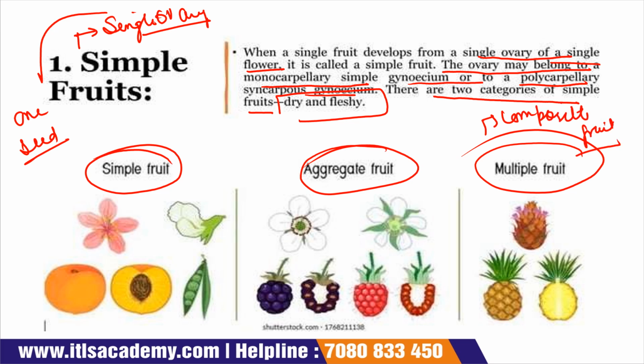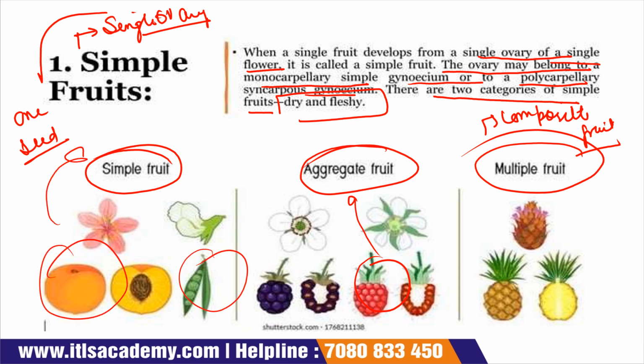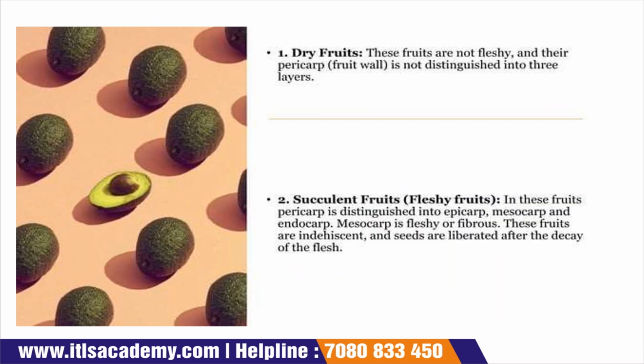So pineapples are what? Pineapples are composite fruits. Strawberries are what? They are aggregate fruits. And your peas, your oranges, they are simple fruits. Now come to the next slide.